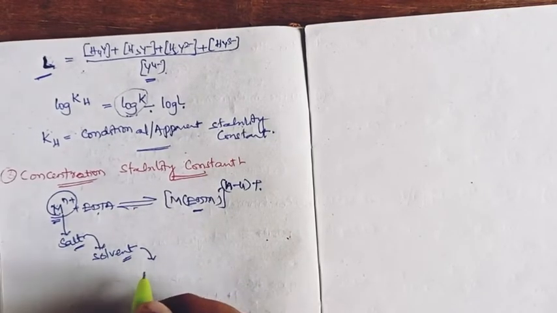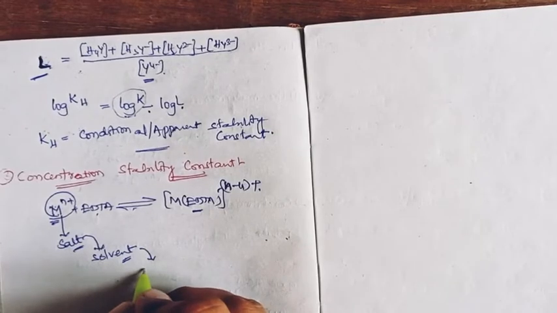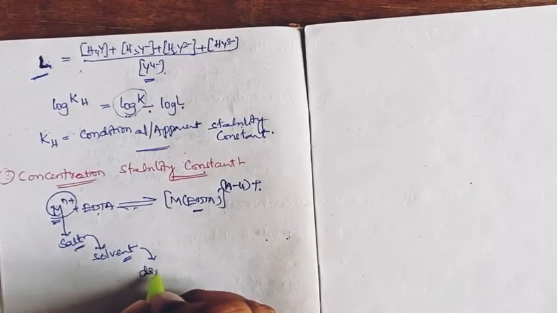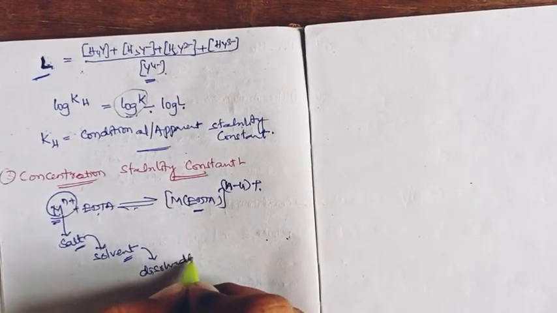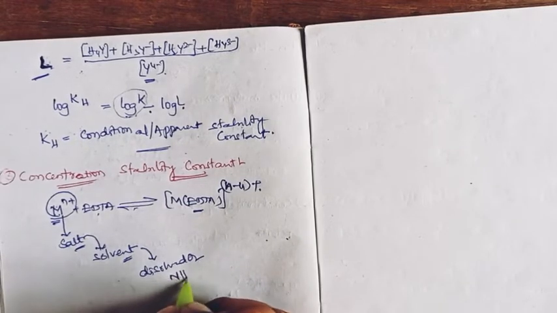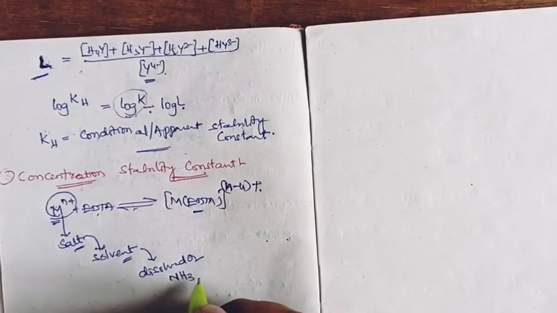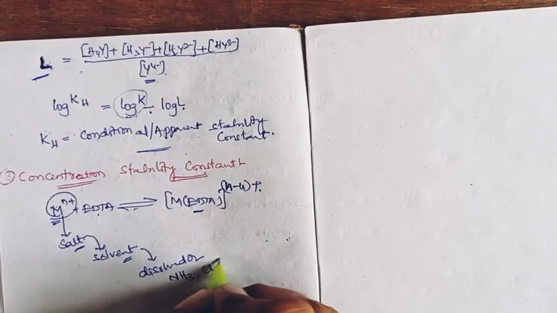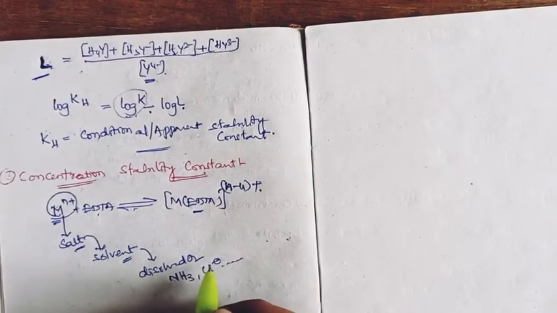The solvents will have some impurities such as dissolved oxygen and impurities of water such as ammonia, chlorides and so on.